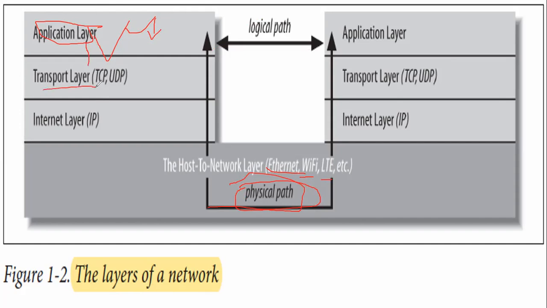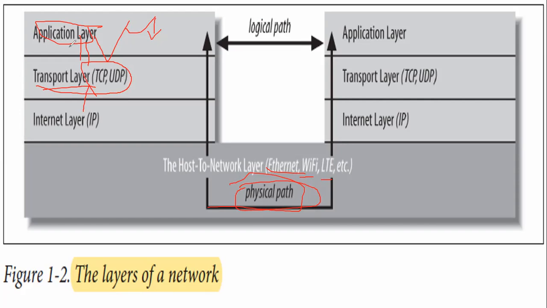The transport layer is used to transmit data. It takes data from the application layer and gives it to the internet layer. There are some protocols mostly used while communicating: TCP and UDP, Transmission Control Protocol and User Datagram Protocol.